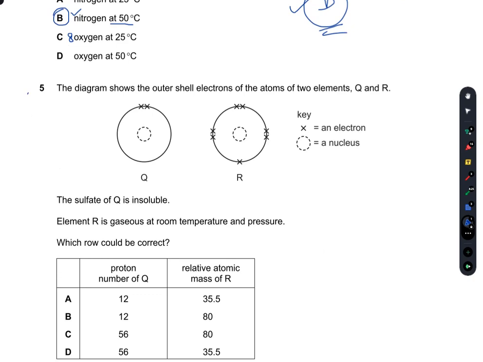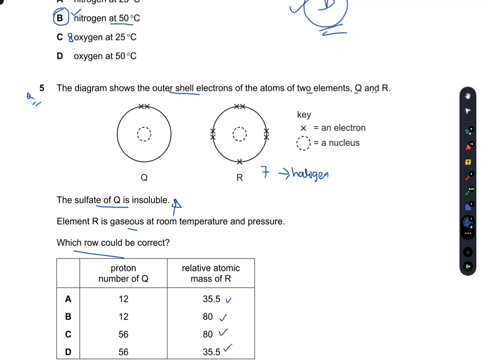Question number 5. The diagram shows the outer shell electrons of the atoms of two elements Q and R. The sulfate of Q is insoluble. Element R is gaseous at room temperature and pressure. Which row could be correct here? Now R has 7 outermost electrons, counting 1, 2, 3, 4, 5, 6, 7. So that means it is from the halogen family. And will it be chlorine or bromine?